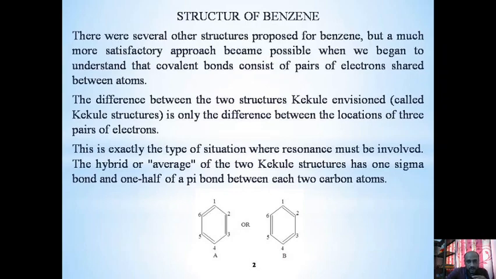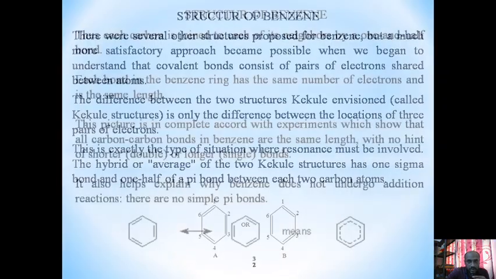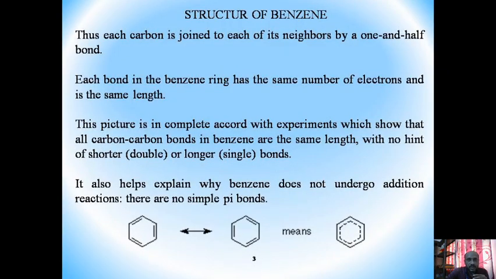So structure A and structure B are both the same structure, only showing the alternate double bonds. In structure A, carbon number 1 and carbon number 2 have only a single bond. In structure B, between carbon number 1 and carbon number 2, they have that double bond character. Thus, each carbon is joined to each of its neighbors by a 1.5 bond.